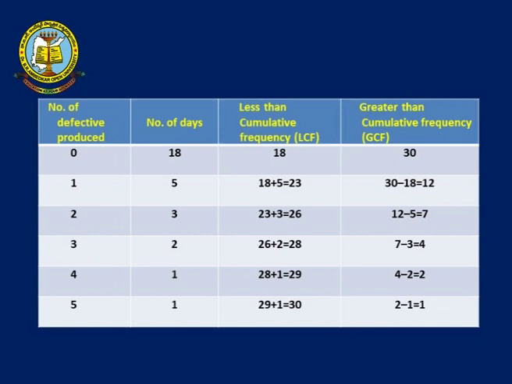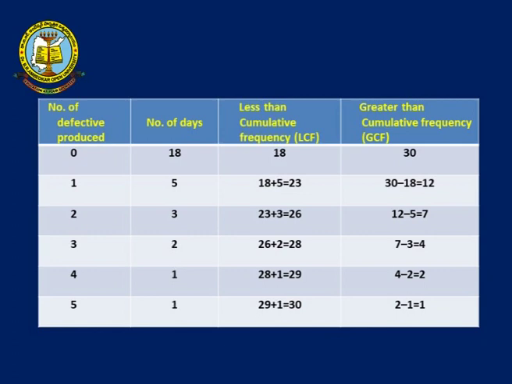Now, I am taking an example: number of defectives produced and number of days. Here the last two columns represent the less than cumulative frequency and the greater than cumulative frequency. Number of defectives produced: 0, 1, 2, 3, 4, 5. Number of days: 18, 5, 3, 2, 1, 1. What is the total number of days if we add them? We have 30 days in total. Now I calculate the less than cumulative frequency, which is represented by LCF.